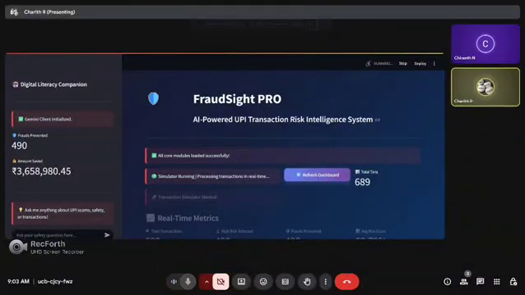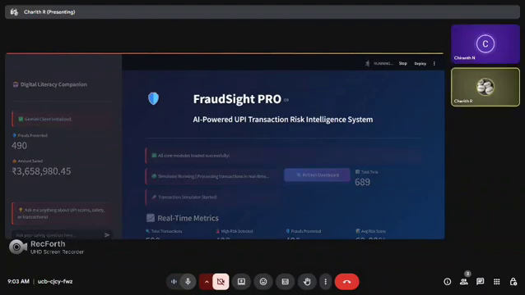Today, we are presenting our project, real-time UPI transaction fraud detection using hybrid AI. UPI processes over 10 billion transactions in a month, but its instant nature makes fraud instant and irreversible.